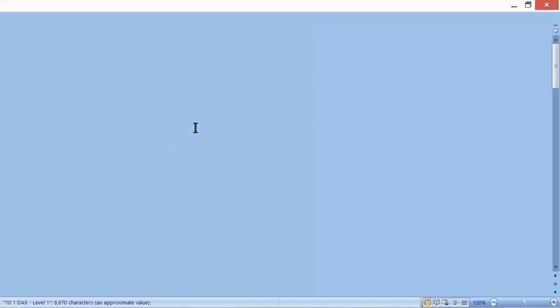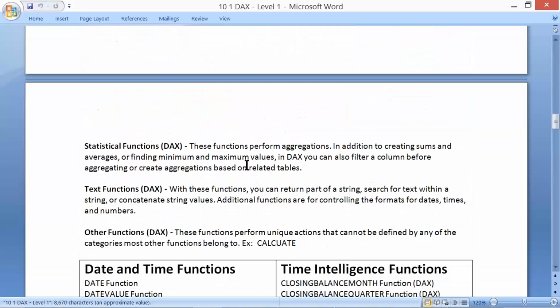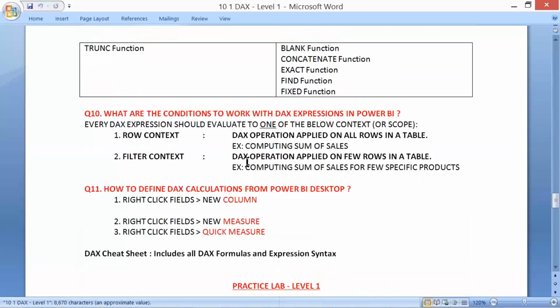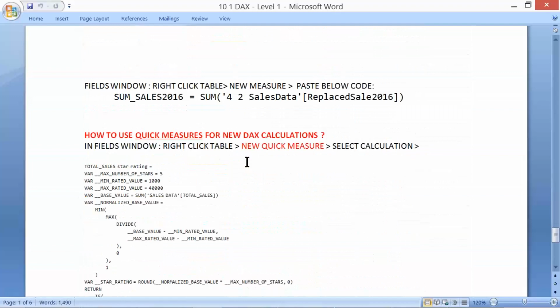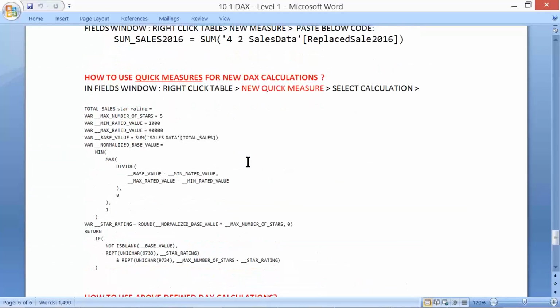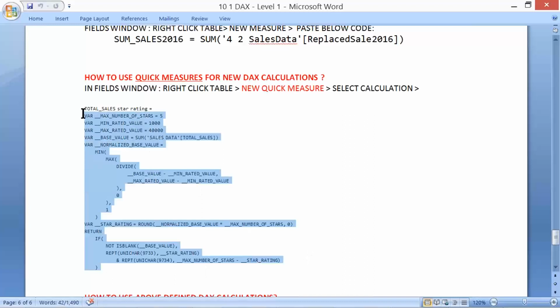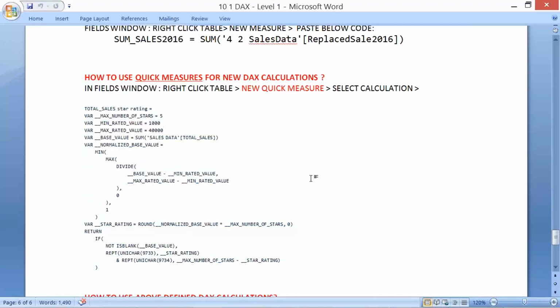For example, we have multiple types of DAX functions, and examples would look something like this. A star rating DAX. But don't worry about the code. A nice user interface is waiting for us to get the star rating kind of thing. From the user interface, we can easily generate the code.